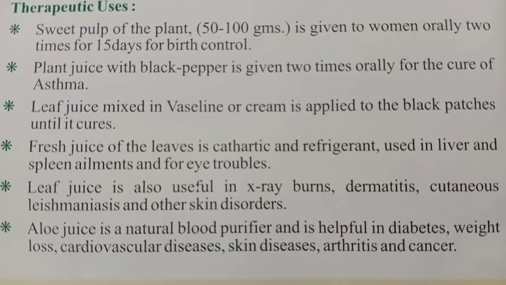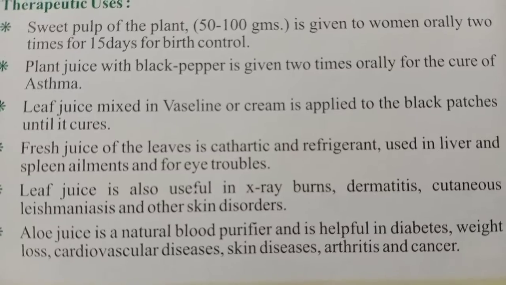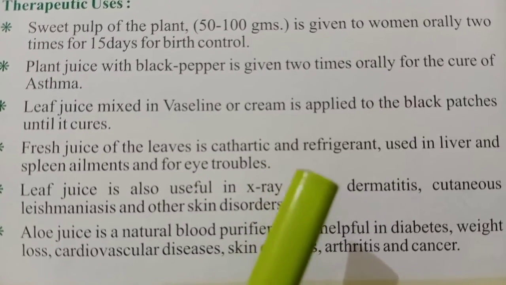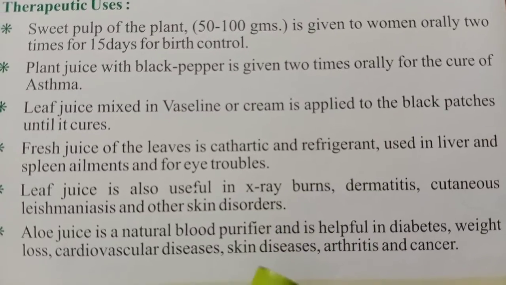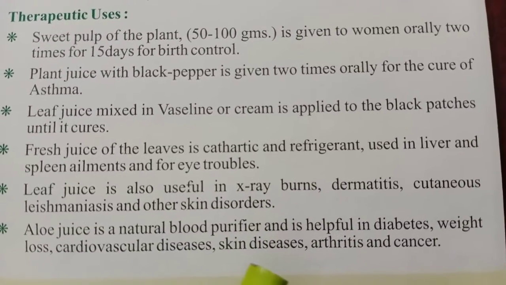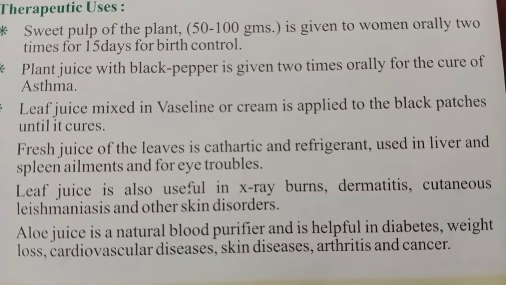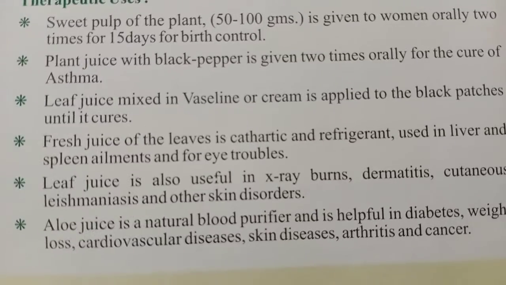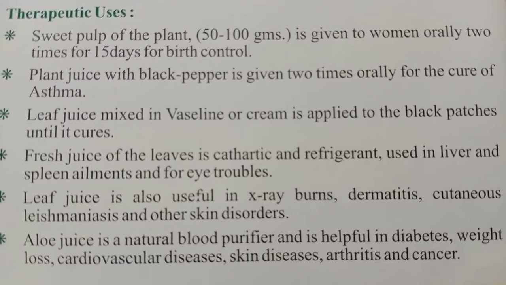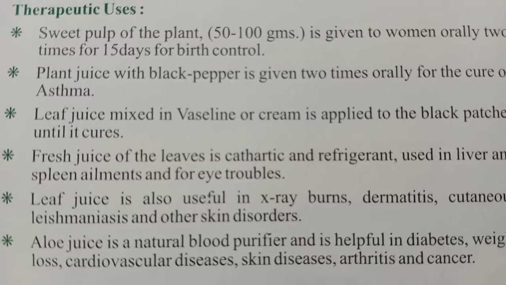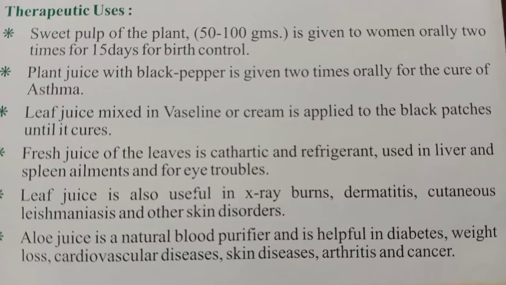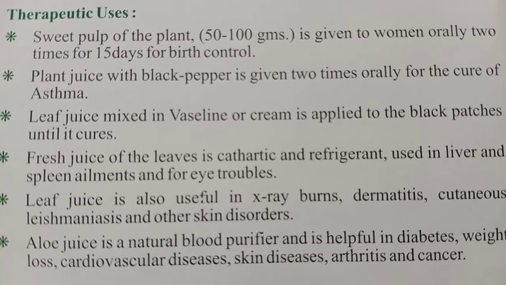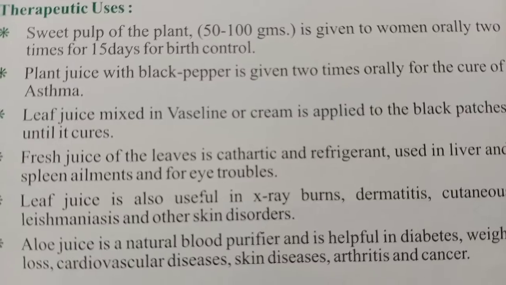Next, another important medicinal property: fresh juice of leaves is cathartic and refrigerant, used in liver and spleen ailments and for eye troubles. So when you take the fresh leaf juice, generally we can reduce liver and spleen diseases, and even eye troubles can be reduced.